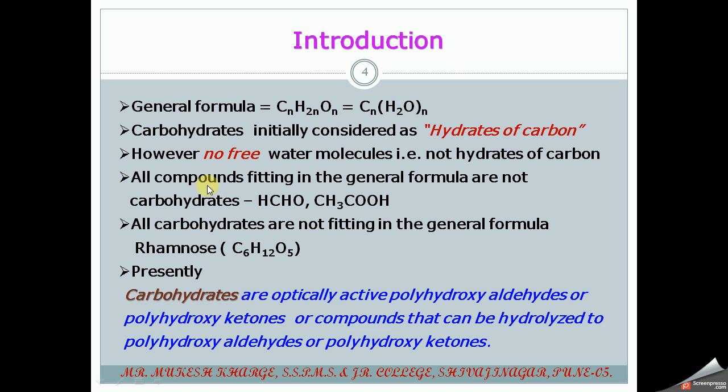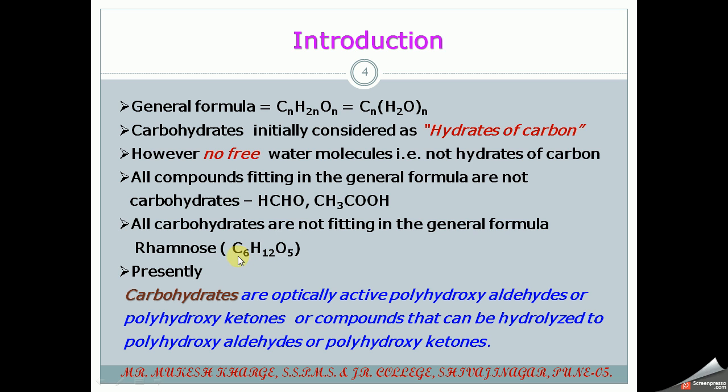There are some compounds that fit that formula but are not carbohydrates. For example, HCHO, that is formaldehyde, fits into this formula when C1H2O1, means n is equal to 1, but it is a simple aldehyde, not a carbohydrate. Then if we write n is equal to 2, our compound is CH3COOH, but it is acetic acid and it is also not a carbohydrate. So all carbohydrates are not fitting in the general formula